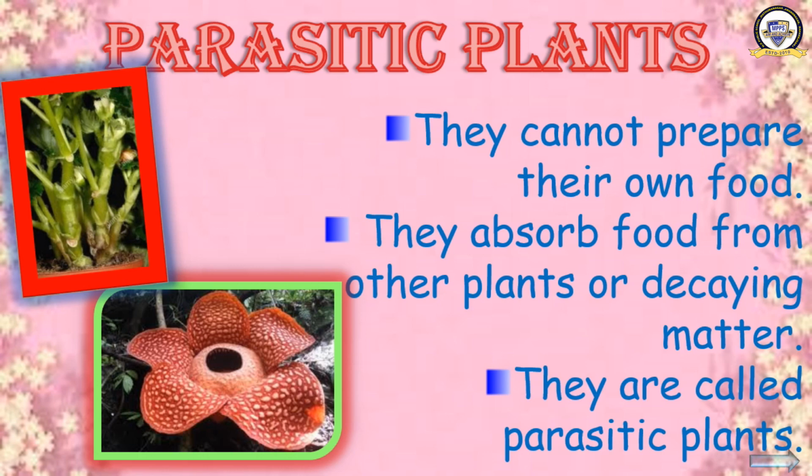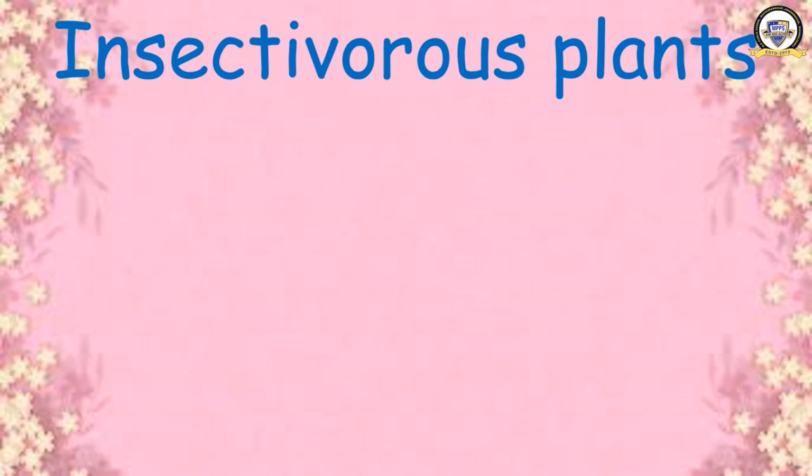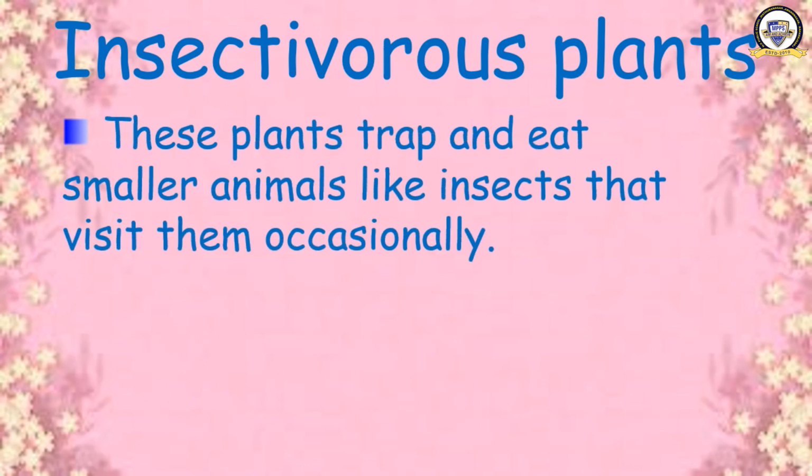Okay, to the last type of plant. What is that? That is the insectivorous plant. The last type of plant is the insectivorous plant. What are the features? Have a look here. These plants trap and eat smaller animals like insects that visit them occasionally. Insectivorous plants trap and eat smaller animals like insects. These plants trap the animals and eat them.